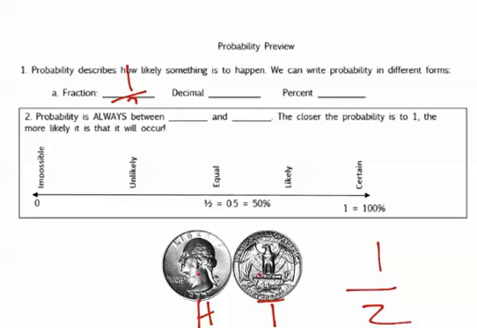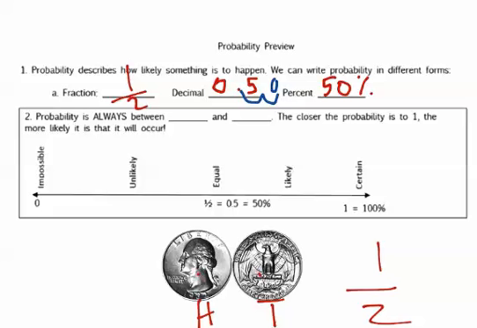Oops, kind of big. Okay, so you can write it as a fraction. You can also write it as a decimal. Half is 0.5. And to convert that to a percent, remember we move it over 2 times, add the 0, it would be 50%. Okay, so you can see it as any of those ways. They will specify in the problem how they want you to write it, but you will see it in any of those ways. Fraction, decimal, or percent, and they're all equal.